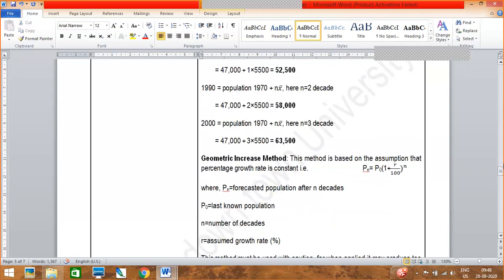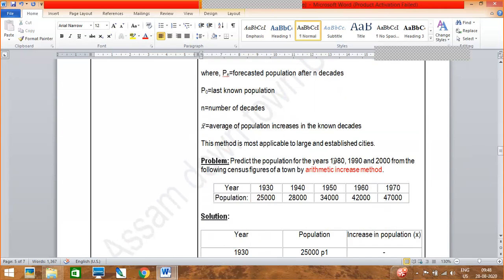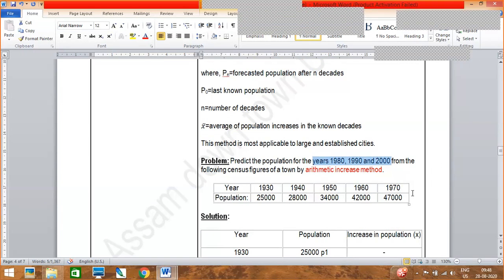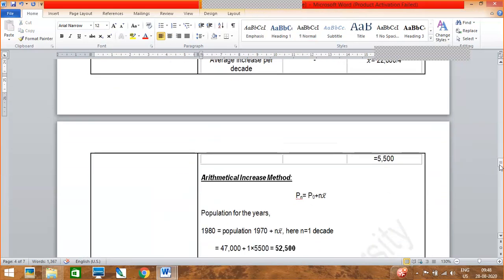Then again P3 minus P2. Here again P4 minus P3. Then the last is P5 minus P4. Like this you can remember. If you don't remember, you can remember like this also.